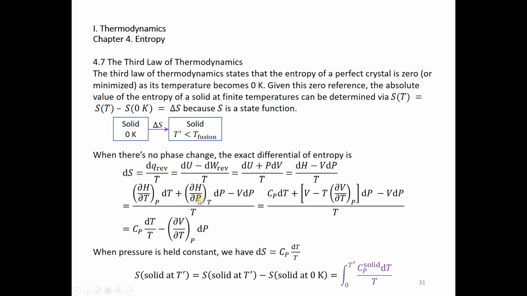What about partial H over partial P? It's V minus T times partial V over partial T. We'll prove this in chapter 5. Now VdP and VdP cancel, we have these two terms. When pressure is held constant, for example, if we have this process under a constant pressure condition, then dS is simply just Cp dT over T. And therefore, the entropy of this solid at T prime is equal to the entropy difference between 0 temperature and T prime temperature. And this difference is simply the integral of Cp dT over T.